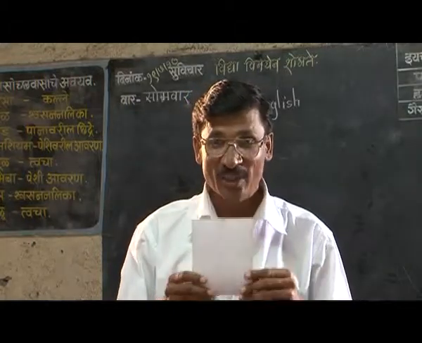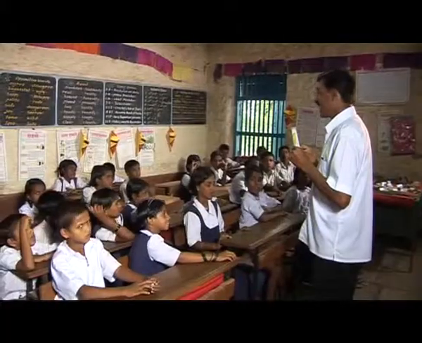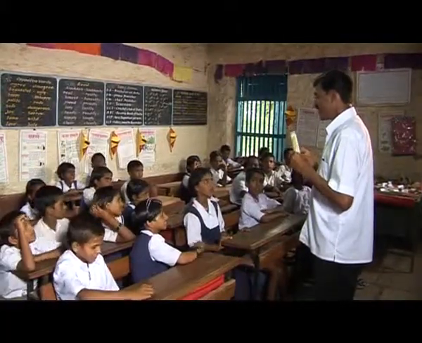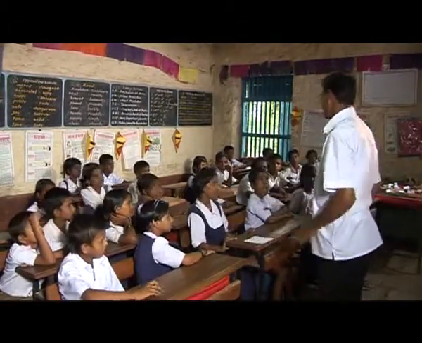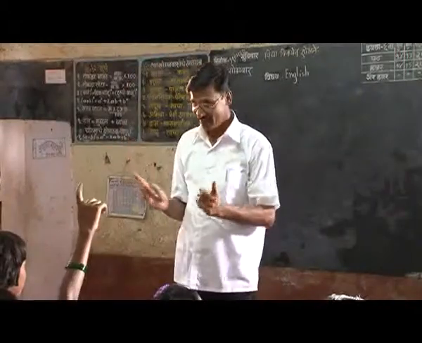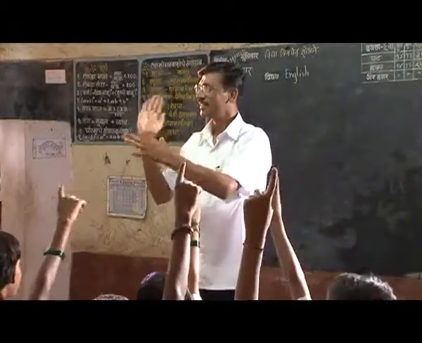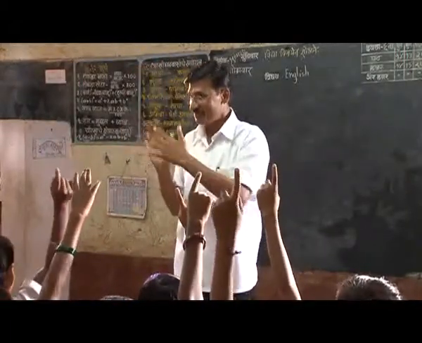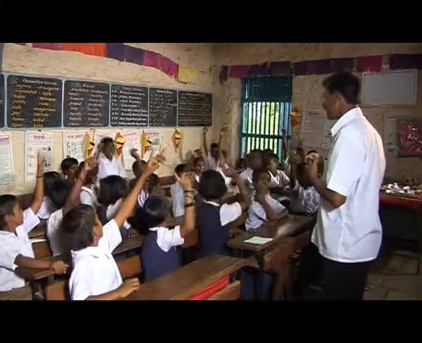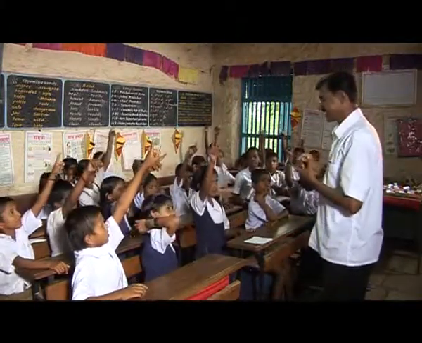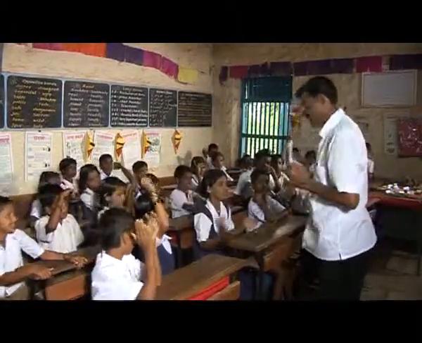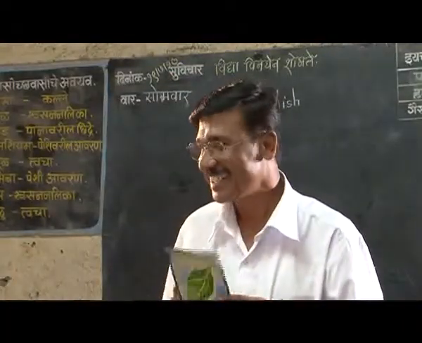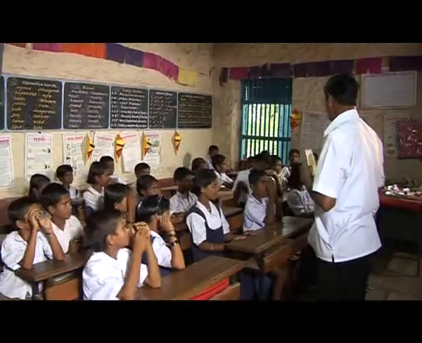Now I'm looking at a picture. Then I do an action. Guess what it is. Okay? Yes? Tree. No. Yes? Leaf. Yes, it is a leaf. Very good. Now one, come here.